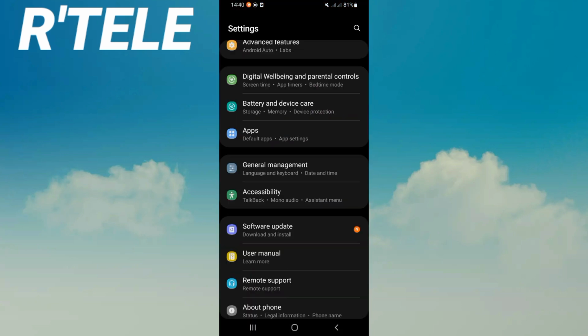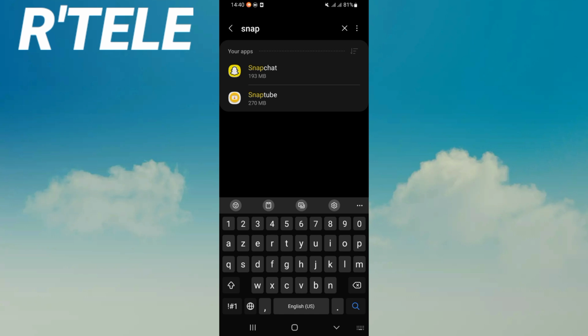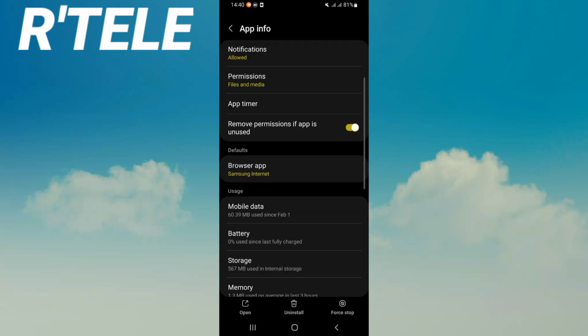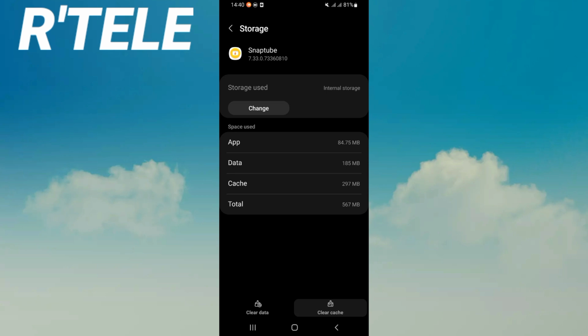You have to open the settings of your mobile phone first. Click on apps option and search for Snaptube. Click on Snaptube like this and scroll this list down. Click storage, click clear cache right now.